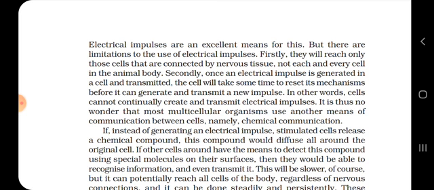Secondly, once an electrical impulse is generated in a cell and transmitted, the cell will take some time to reset its mechanism before it can generate and transmit a new impulse. In other words, a cell cannot continually create and transmit electrical impulses.